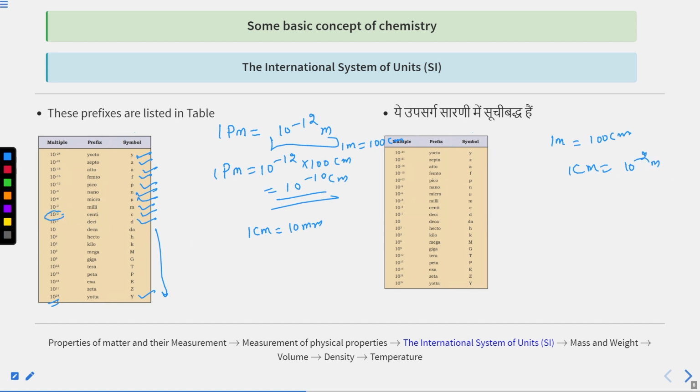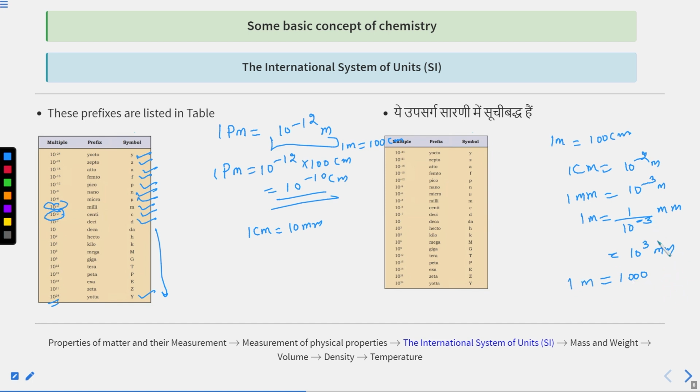From this prefix, if I go with milli, 1 millimeter is equal to 10 raised to the power minus 3 meter. So 1 meter will be 1 by 10 raised to the power minus 3 millimeter. It means 10 raised to the power 3 millimeter, which is 1000 millimeter. In 1 meter 1000 millimeter is there.